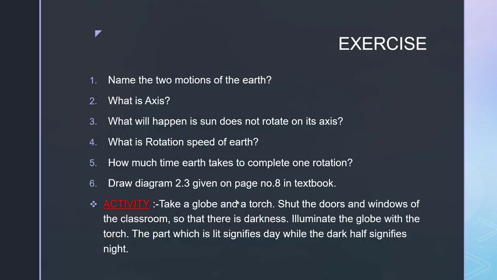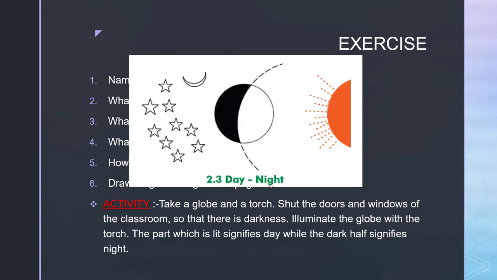Here are a few exercise questions for you. The two motions of the Earth, definition of axis, what will happen if the Earth does not rotate on its axis, what is the speed of rotation of the Earth, how much time the Earth takes to complete one rotation, then a diagram, draw diagram 2.3. This diagram you have to draw.